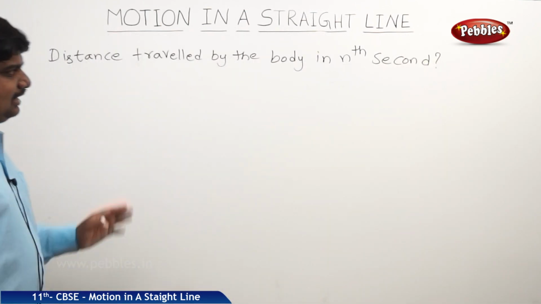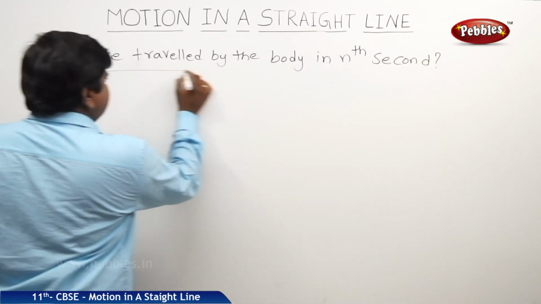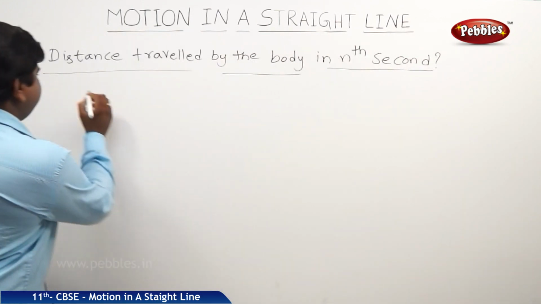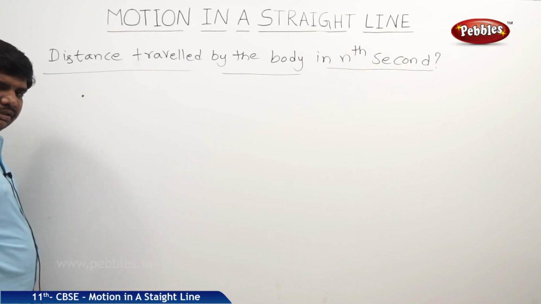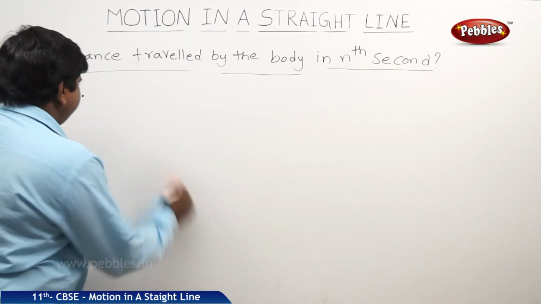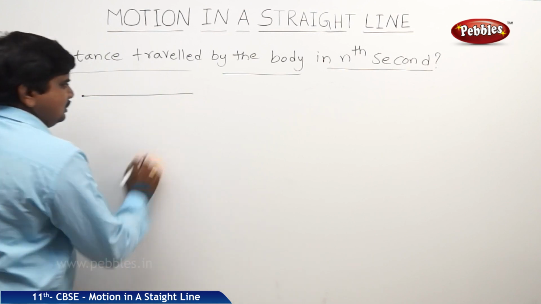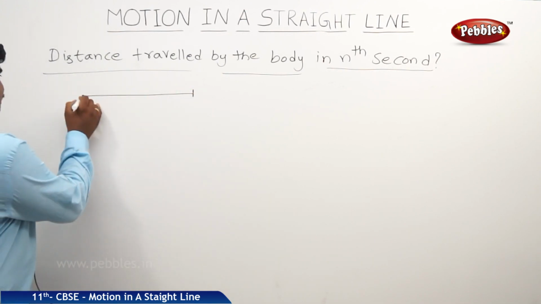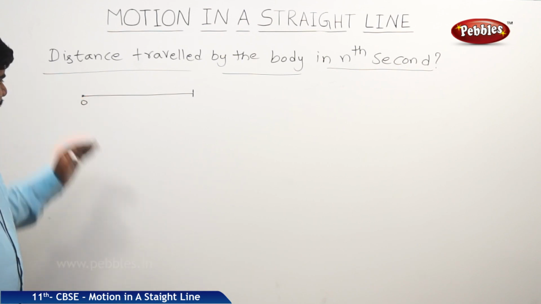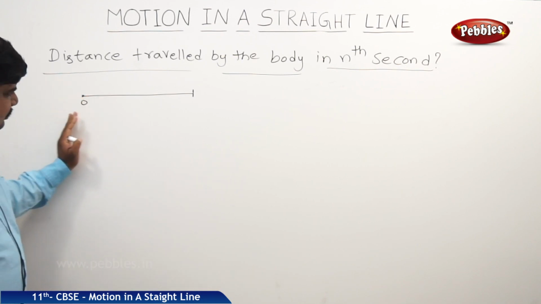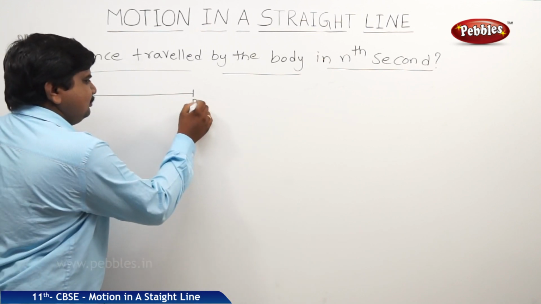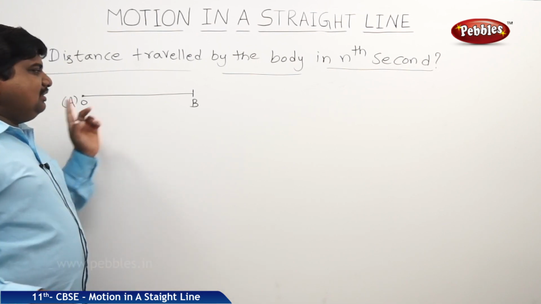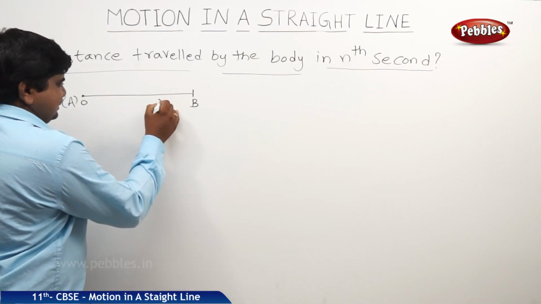Nth second means at that time. So, let us take a body, maybe vertically or linearly it is moving. So, it was the 0th second point, the point where the initial position is 0th second. So, it has traveled to some position B from A. Time taken for the traveling of A to B is n seconds.